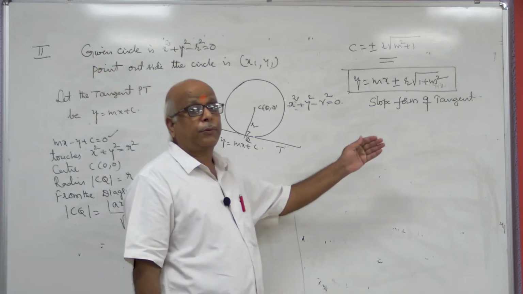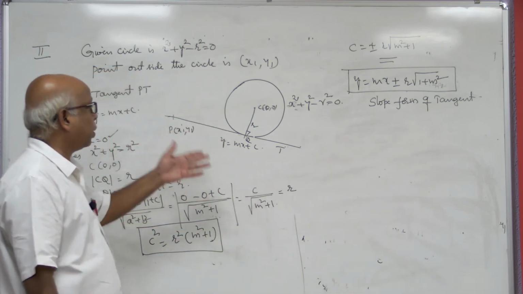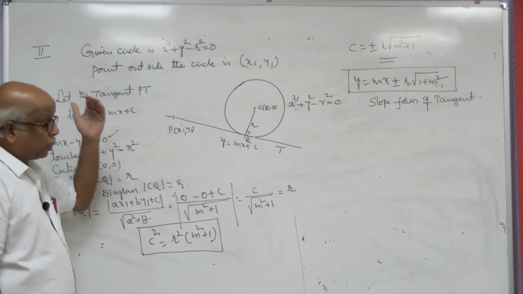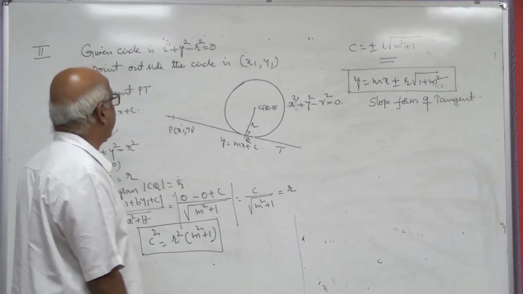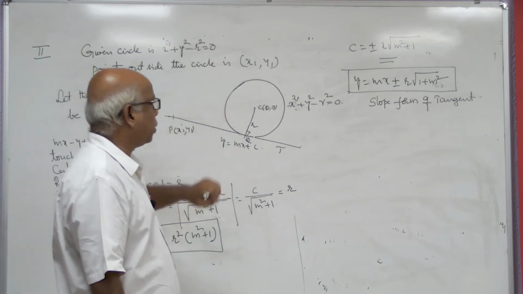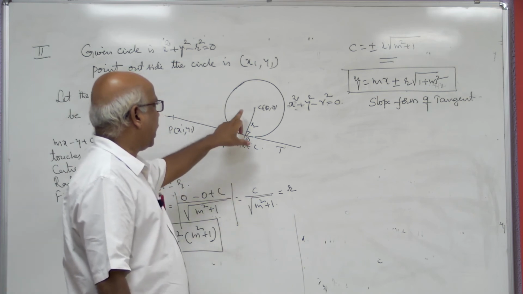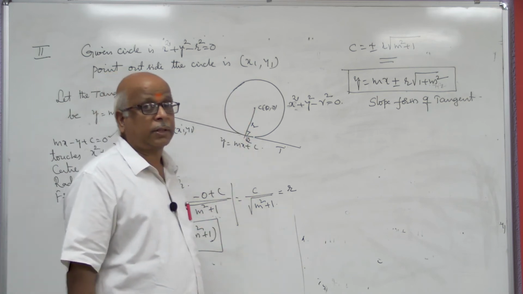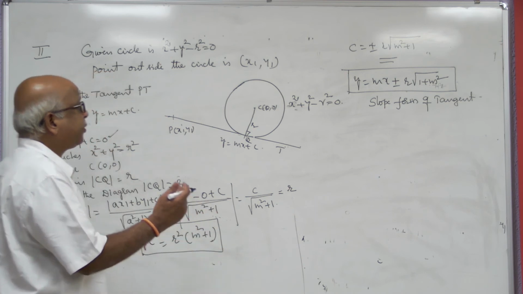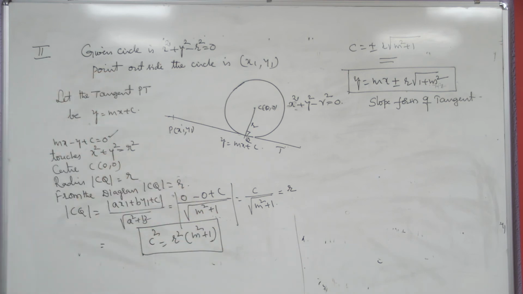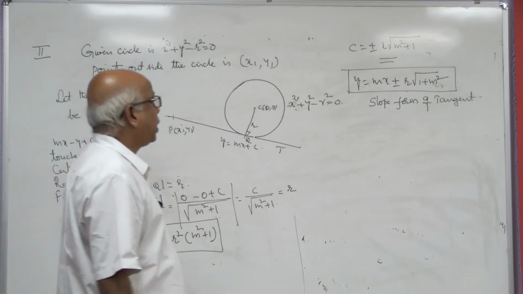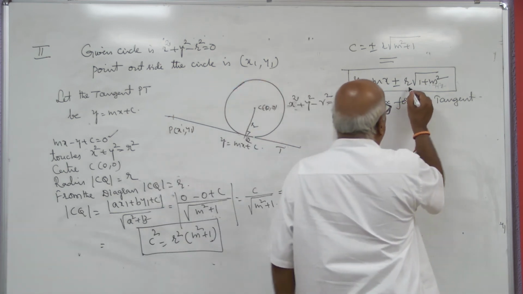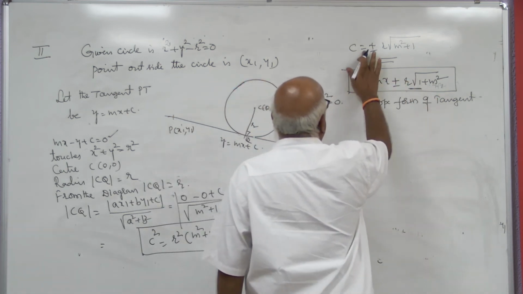That means if you know the slope and the circle equation, you need not have a point outside the circle, and we can find its tangent equation, which is y equal to mx plus or minus r root 1 plus m square.